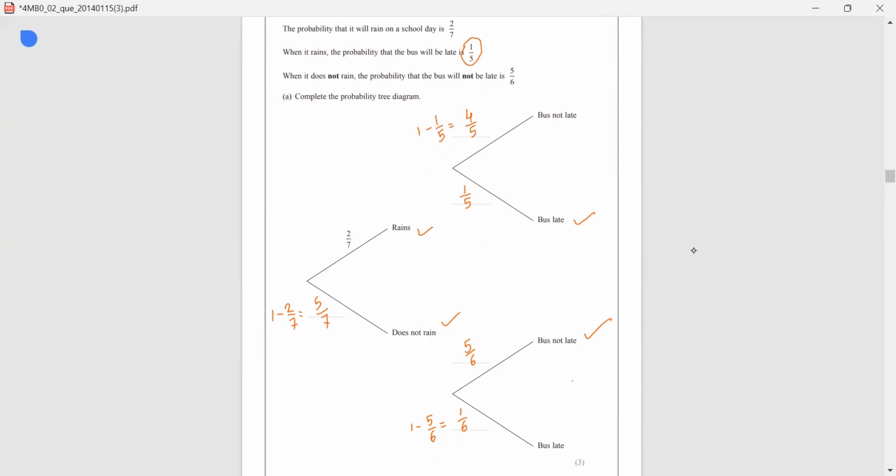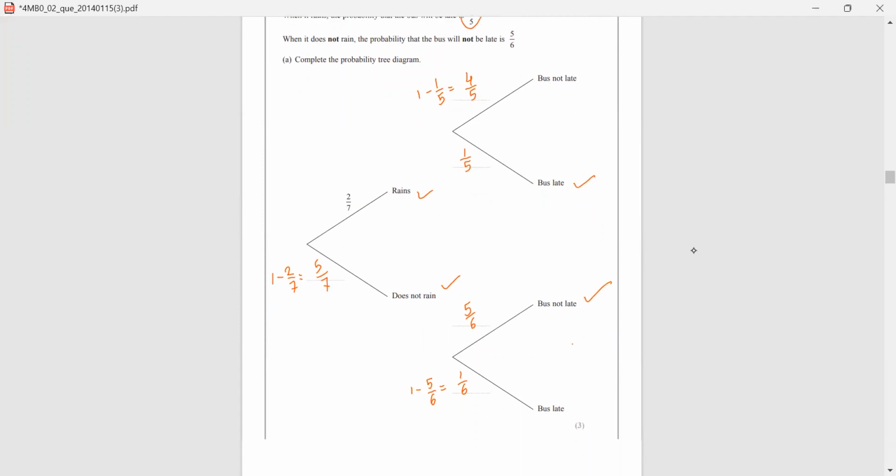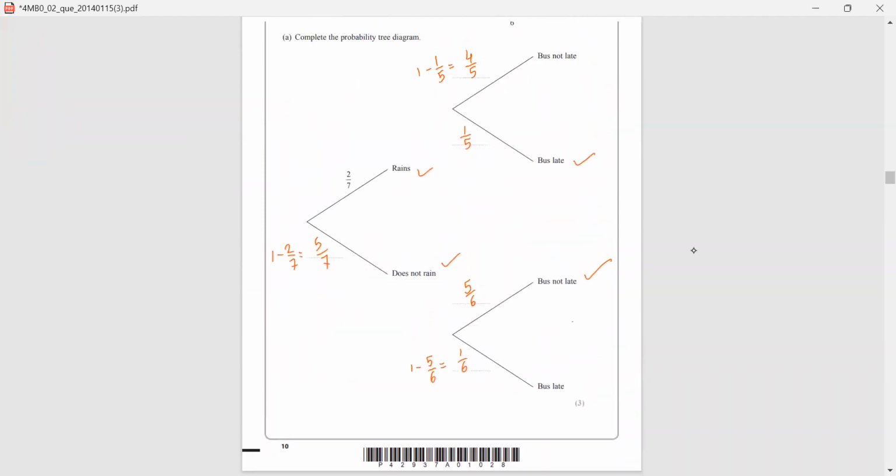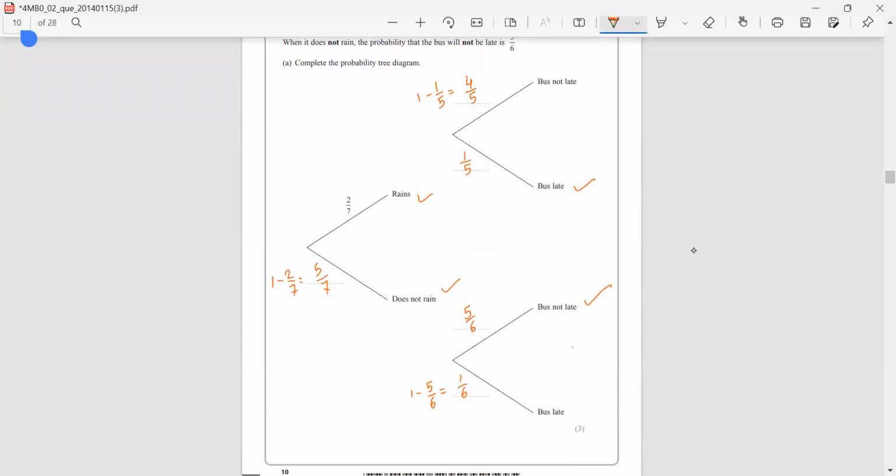And means that the outcome has to satisfy both conditions at the same time. So when we see and in a probability problem, and refers to multiplication.